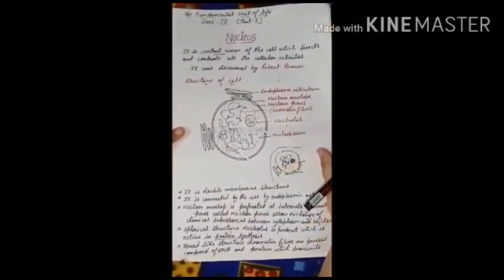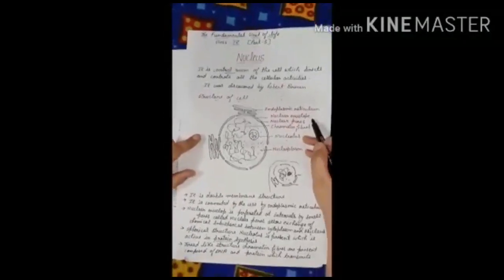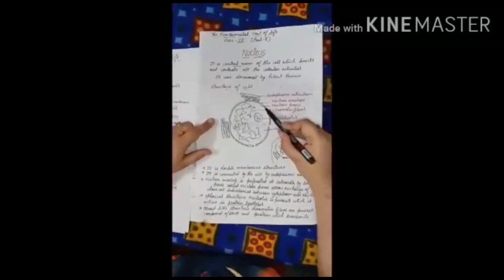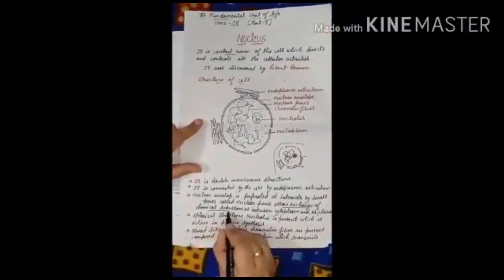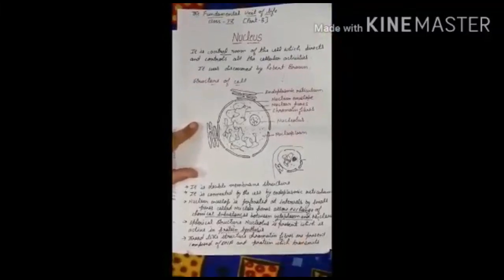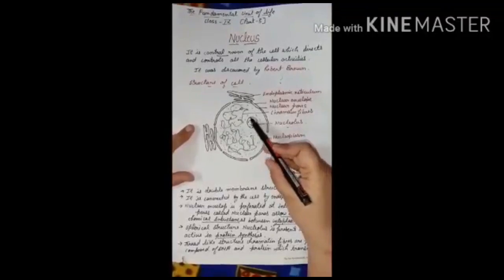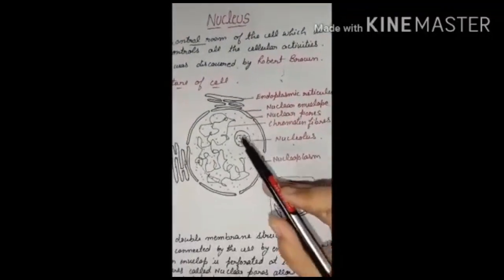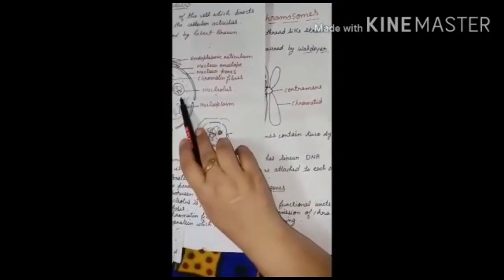Now let me explain the functions of these parts. First of all, we have the nuclear envelope that separates the nucleus from the cytoplasm. Then we have the small pores. The small pores in the nucleus help in the exchange of chemical substances between the cytoplasm and the nucleus. Now here we have the ball-like structure, the nucleolus. This structure is helpful for protein synthesis. Means the protein is synthesized here in the nucleolus.